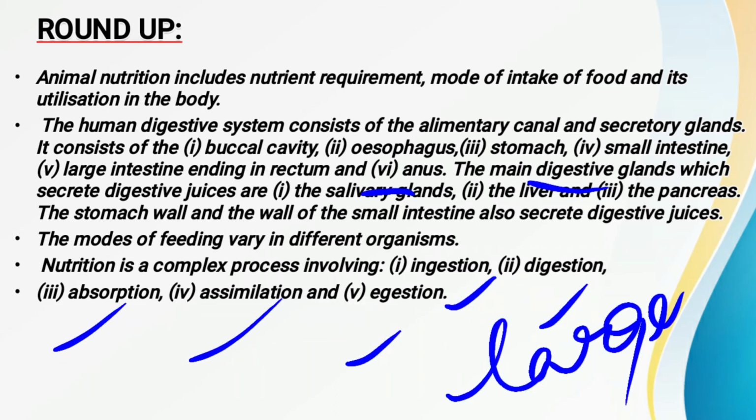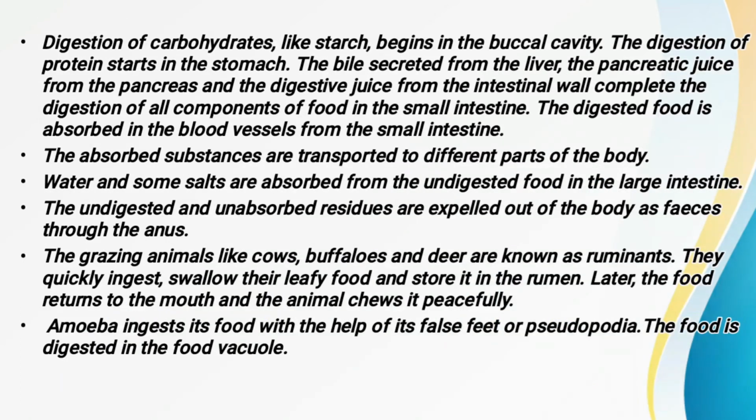Fine. Now this liver also secretes a kind of juice that is called bile juice, and the bile juice is mainly responsible for the digestion of the fats. Now the next one is the pancreas. The pancreas is also a kind of gland which secretes pancreatic juice, which is also responsible for the proper digestion of the food. Now the next one, we have studied that the digestion of carbohydrates like the starch begins in the buccal cavity, as we have read just now, and with the help of which digestive juice? With the help of the saliva.